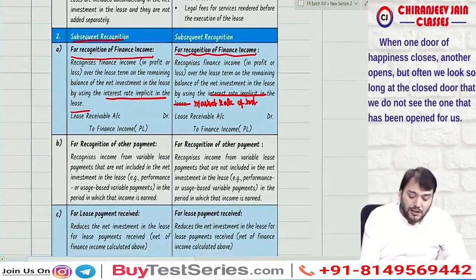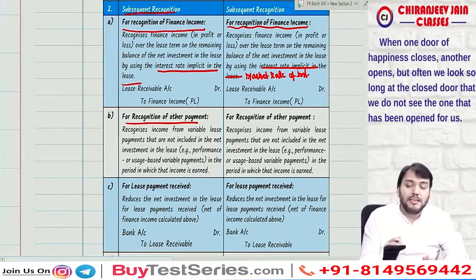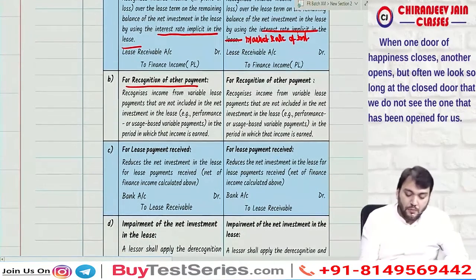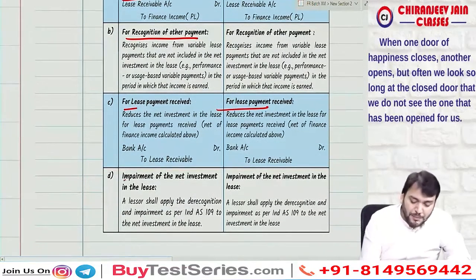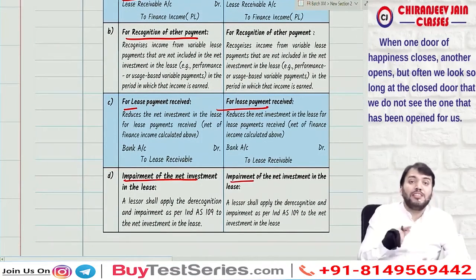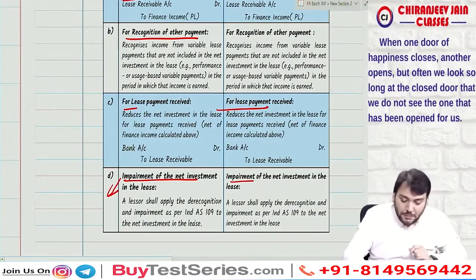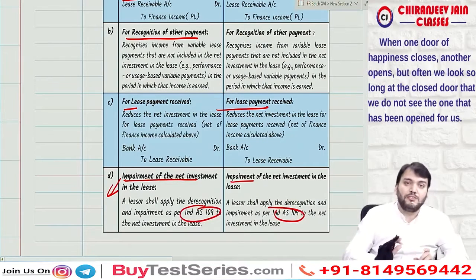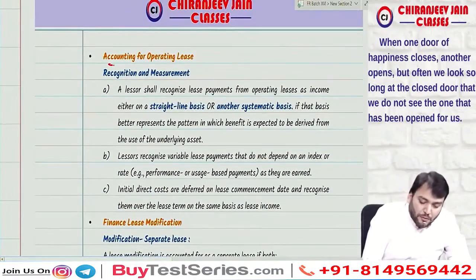Yes, sir. Then for recognition of other payments, any other payment which does not vary with index or rate will be considered as income in the period in which it is earned. For lease payment received, we will pass the journal entry, no difficulty in this. Then impairment of net investment. Impairment of lease receivable is covered under Ind AS 109. So impairment needs to be done, but as per Ind AS 109. This is the accounting treatment in the books of the lessor. Correct? Yes, sir.